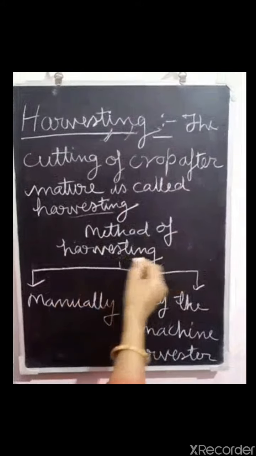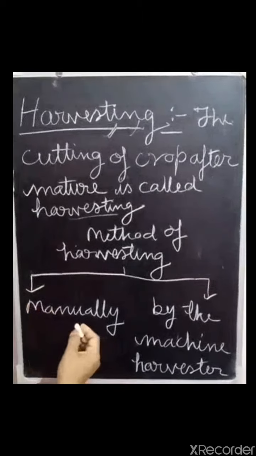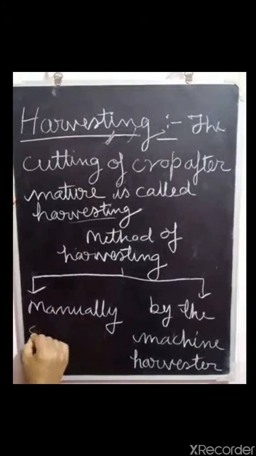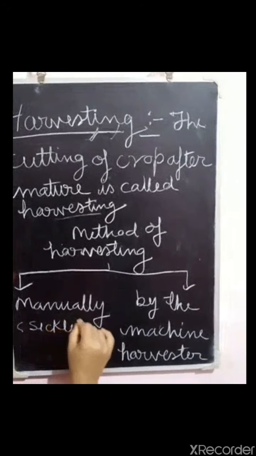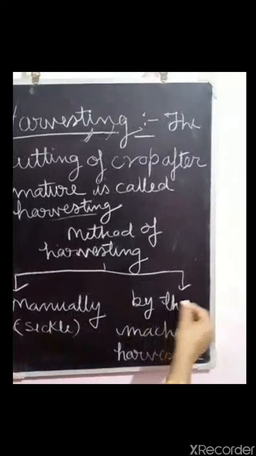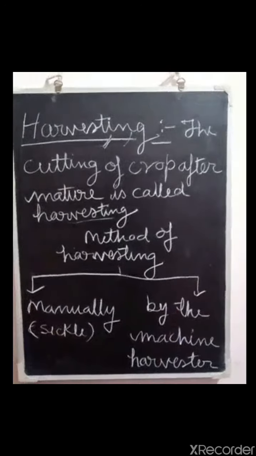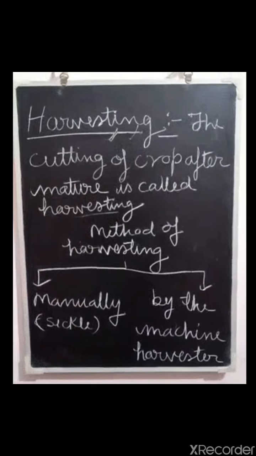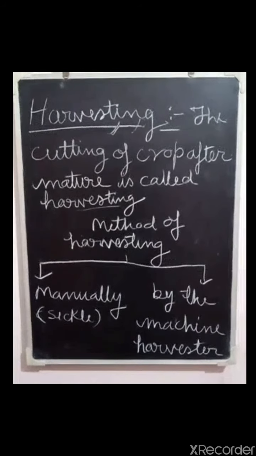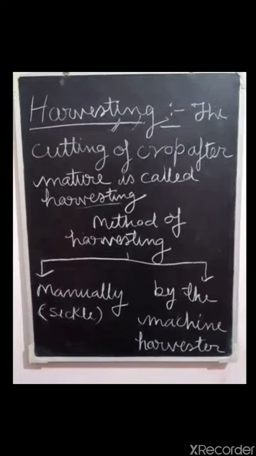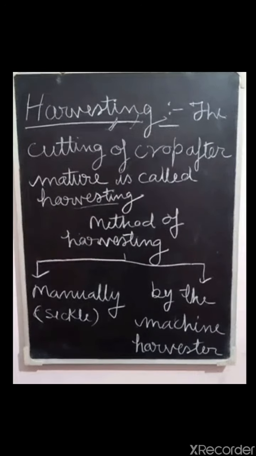Now the methods of harvesting. There are two methods of harvesting. First is manually by sickle, and second by machine harvester. These are the two ways in which the crop is harvested. Then after harvesting, it is very important to remove the grain from the chaff.